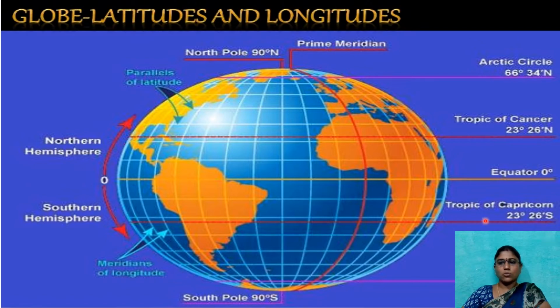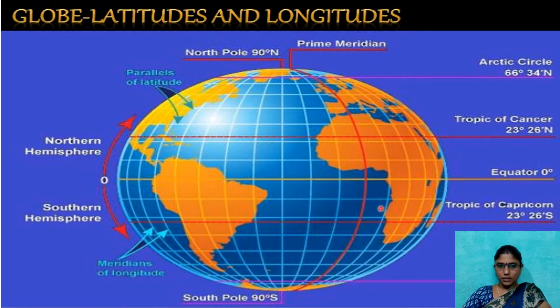In between, 23.5 degrees southern latitude is known as the Tropic of Capricorn, and 66.5 degrees southern latitude is called the Antarctic Circle.